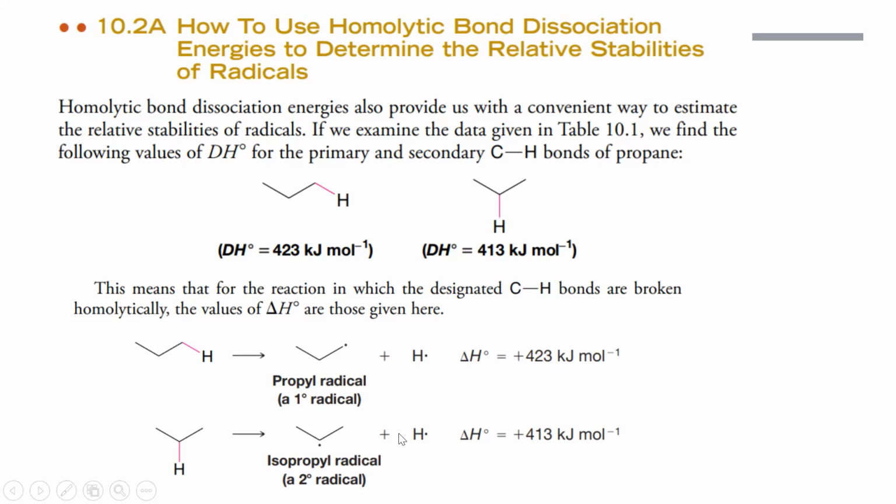So you can think which of the two would be more stable. Of course, you choose the one that has the lower delta H. The 2 degree radical, the isopropyl radical, is a more stable radical than this one, based on the bond dissociation energy. So the lower the bond dissociation energy, the more stable your radical will be.